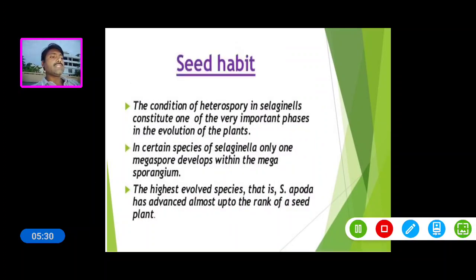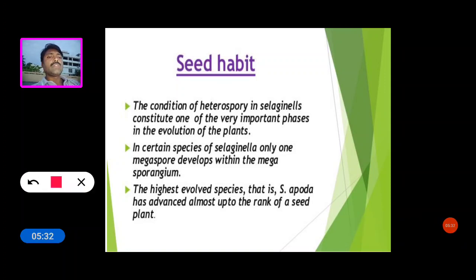So now see the seed habit. The condition of heterospory in Selaginella constitutes one of the very important phases in the evolution of the seed plant. In certain species of Selaginella only one megaspore develops within the megasporangium. The highest evolved species, Selaginella apoda, has advanced almost up to the rank of a seed plant.